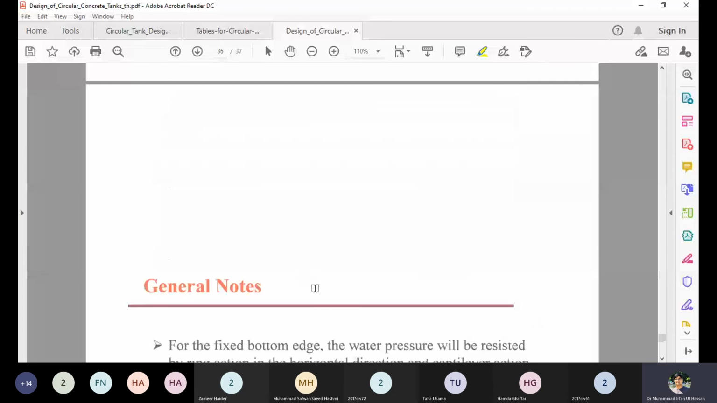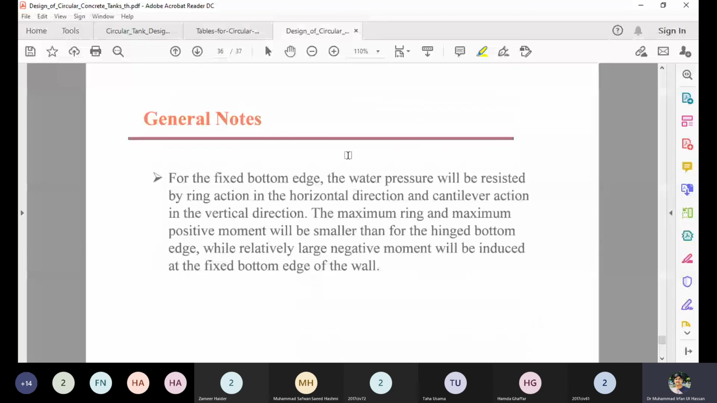And the third case, the fixed base. For the fixed bottom edge, the water pressure will be resisted by the ring action in the horizontal direction and the cantilever action in the vertical direction. So there is not only the hoop tension, but also dominant flexural stresses in the case of the fixed bottom.